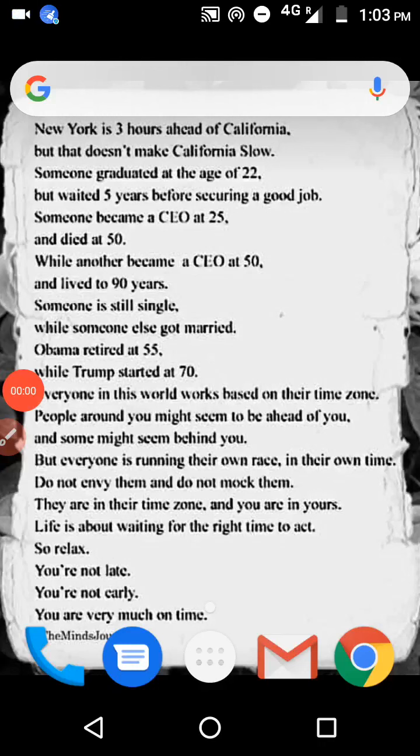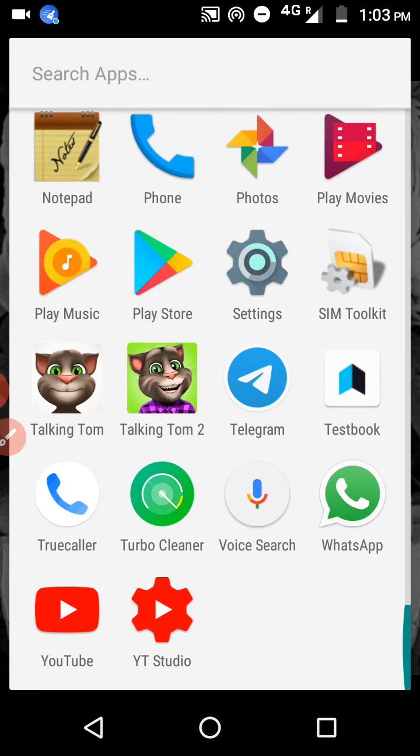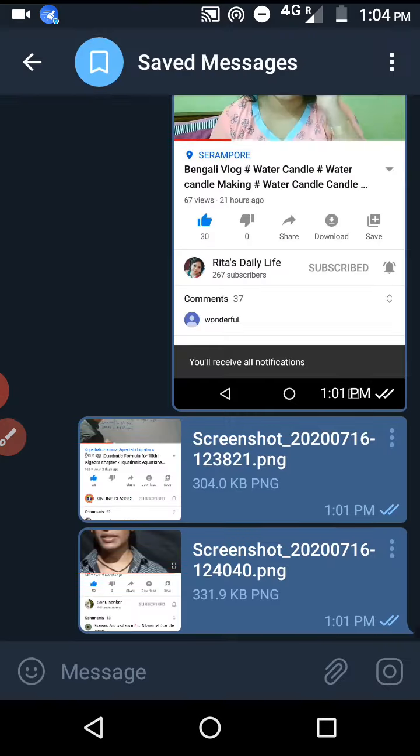Hello guys, good morning. Today we will discuss the important features of Telegram, how you can use Telegram effectively. So let's begin. If you don't have Telegram, you have to install it from the Play Store. I have already installed it, so I'm directly opening it now. Open this Telegram. You can see here.